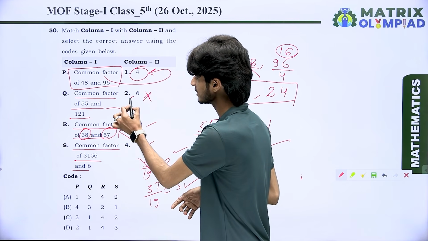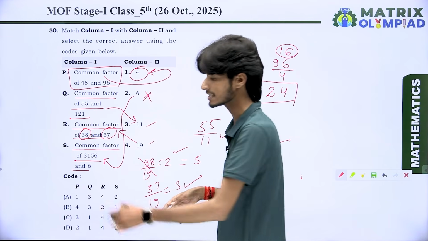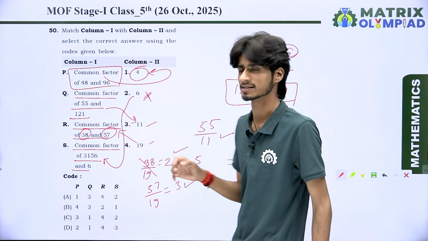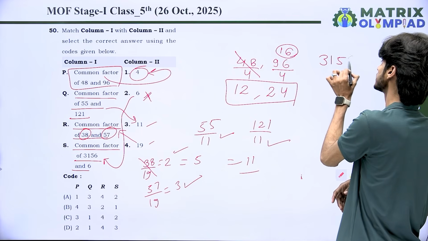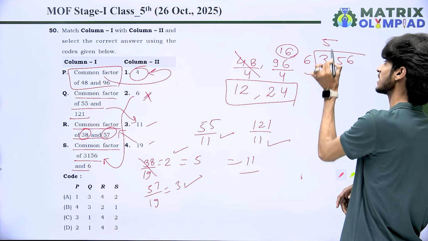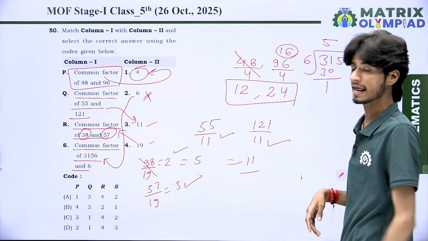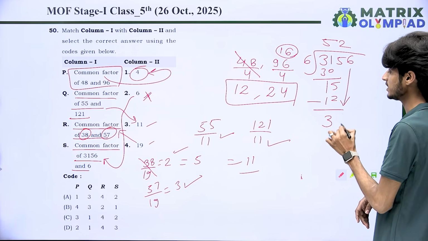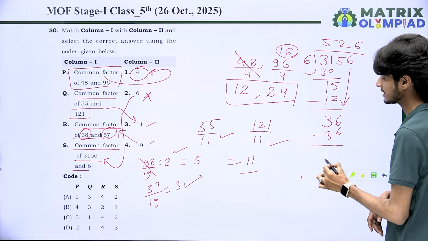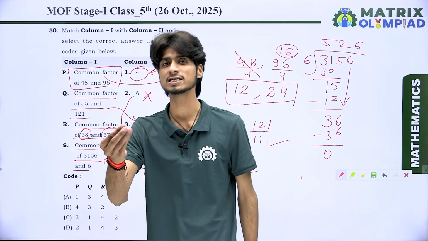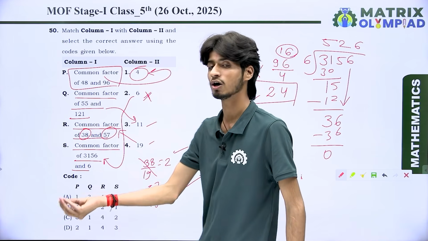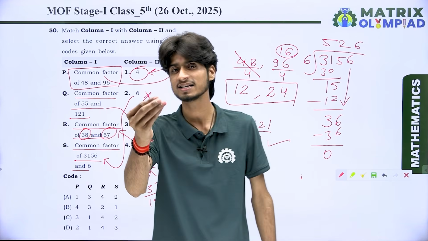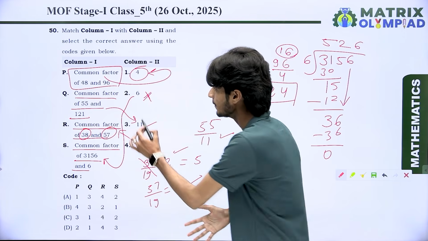And in the end, we have 6, and 6 directly matches the last point. Because when we divide 3156 by 6, we get 6 5s are 30. We get remainder 1 and the next digit 5. 6 2s are 12. We get 3. The next digit is 6. 6 6s are 36. So you can see here 3156 is properly divisible by 6, and 6 is also divisible by 6. You know very well, if both are divisible by 6, then we say 6 is the common factor for both of them.